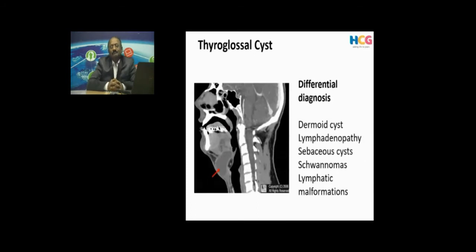And sometimes during this, the thyroglossal tract may remain and it may transform in the form of a cyst. And in midline swelling, the differential diagnosis can be dermoid cyst, lymph node, sebaceous cyst, schwannoma, lymphatic malformations. And if you are suspecting that it could be a thyroid, you have to consider a thyroid scan.